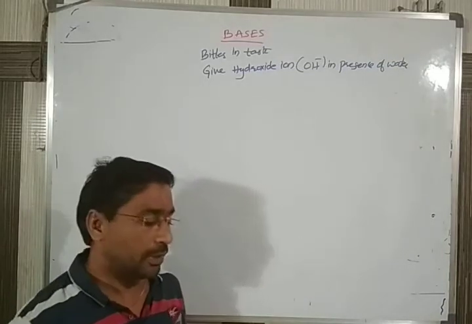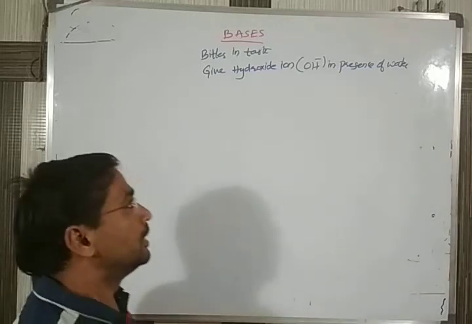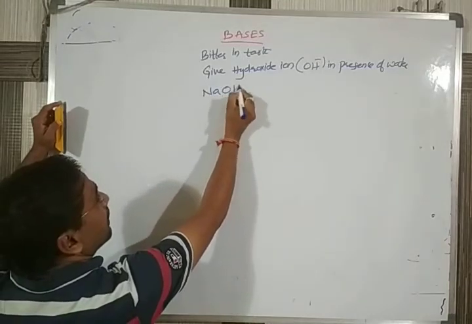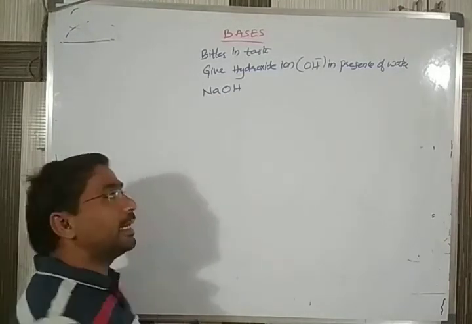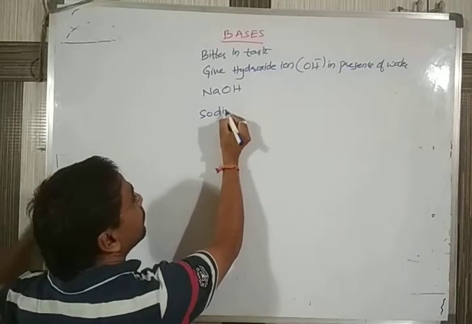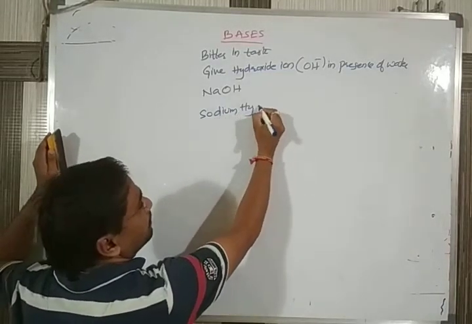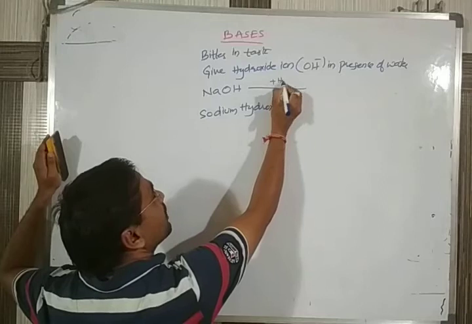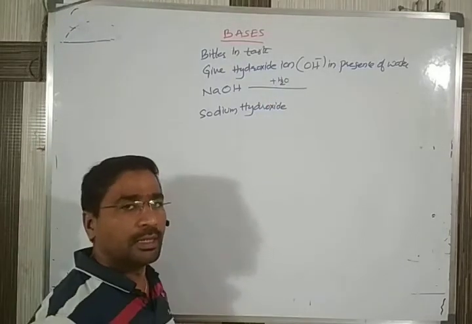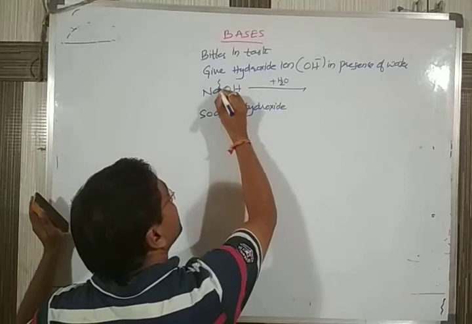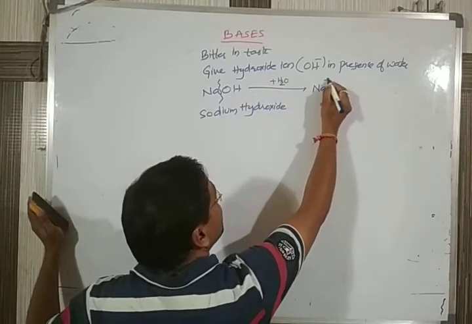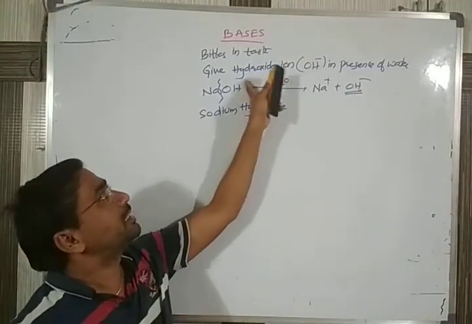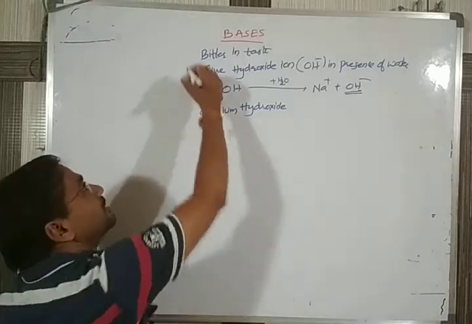Let us continue regarding the topic of bases. What are the examples? The best example of a base we have is NaOH. The chemical name of NaOH is sodium hydroxide. To sodium hydroxide we add a little bit of water, and the sodium hydroxide will ionize and give rise to Na plus as well as OH minus ion. So which gives hydroxide ion is called a base.